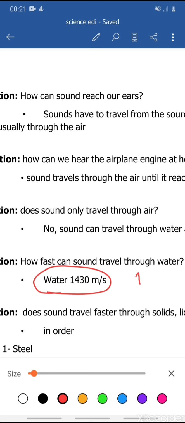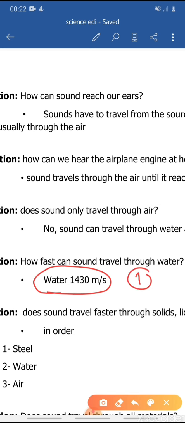It means that in each 1 second, sound can travel this fast, okay? So it will go 1,430 meters each 1 second. For 2 seconds, multiply this number by 2. You will find how far the sound has traveled. All right.